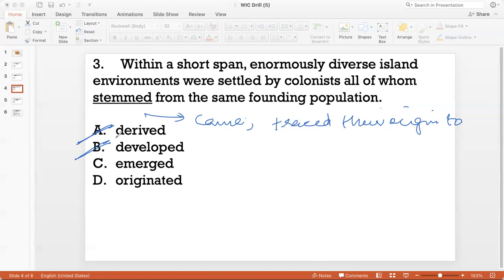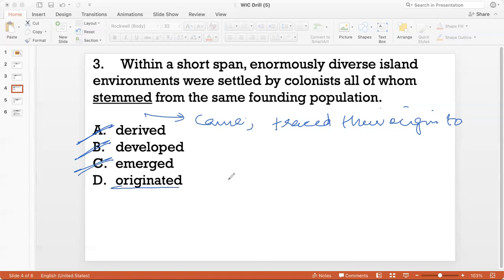Emerged also wouldn't fit the context. I'm not saying that they emerged from. Emerge has a sense of coming out from something that was hidden before, right? So for example, the lava emerged from the volcano in huge gusts. So it doesn't fit the idea of a population tracing its origin to an ancestor.